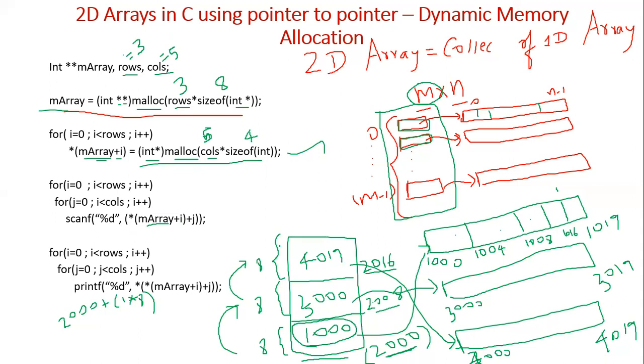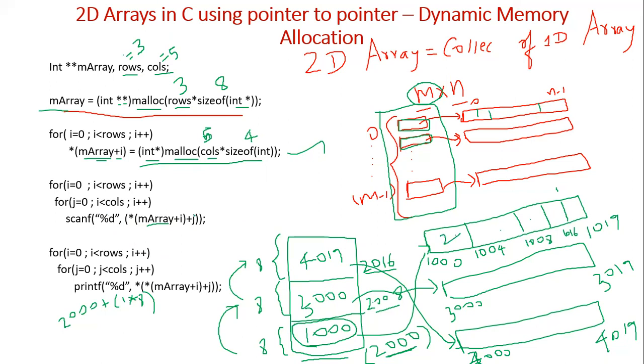Again, j is 0, because the first location will be that same 1000 location, right? Before that we are not adding a star, because now we want an address, because of scanf. So whatever the first input is, it will go here. Say the first input is 2.